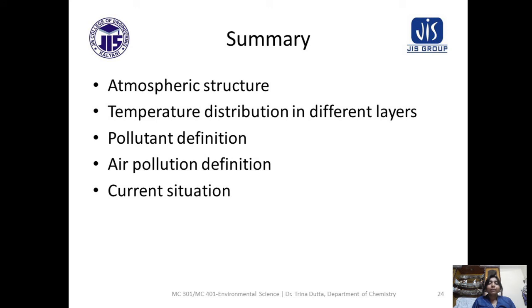Okay, so what have we learned today? Let us summarize. First, we have learned the atmospheric structure very well, their temperature distribution in different layers and also different composition, that means chemical species in the layers, and the definition of the pollutant, the definition of air pollution and the current situation. We have to think about the current situation, that is the main purpose.